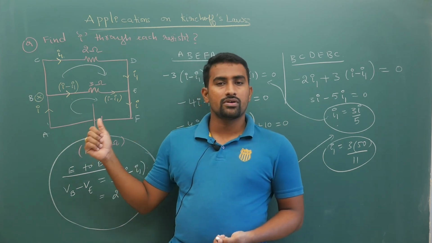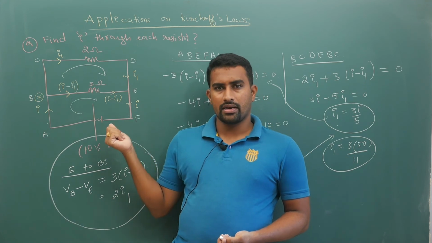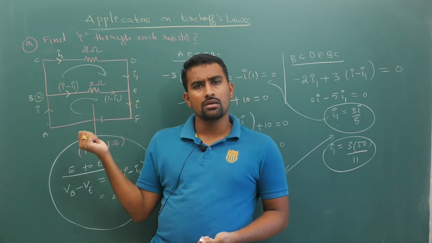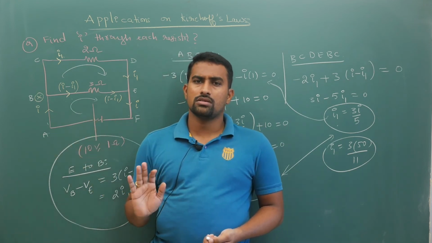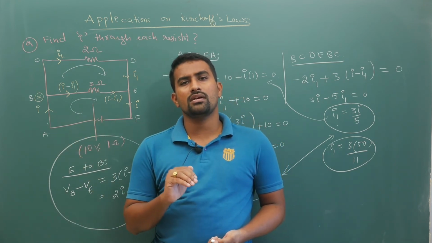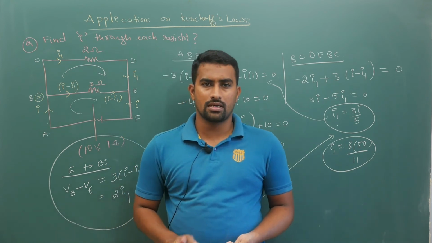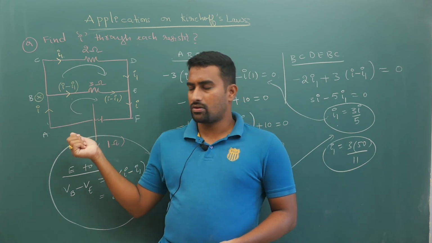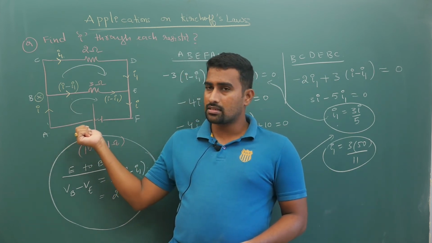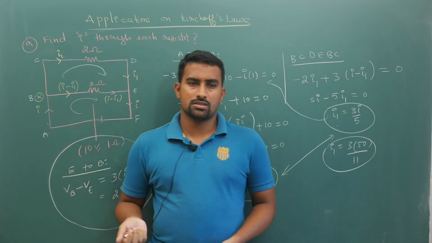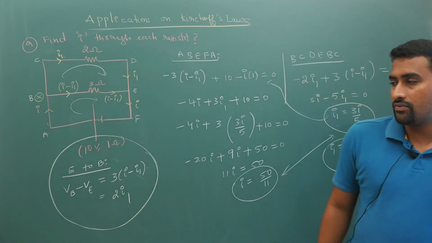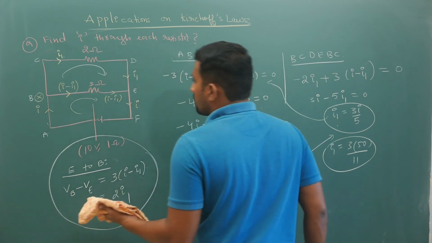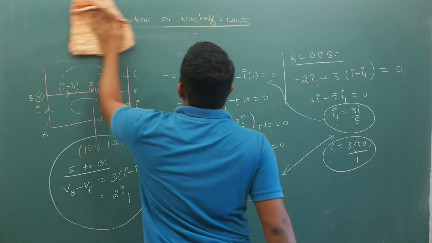From left to right, if you are getting a positive answer, and you take the current variable from right to left, then you will get a negative answer. That's all. So your assumed direction is wrong but your answer is correct. So do not worry why I took left. Obviously, because my positive terminal is like this, I have kept the current direction like this. So I will continue further. Hope you are following what I have explained and there are no doubts.